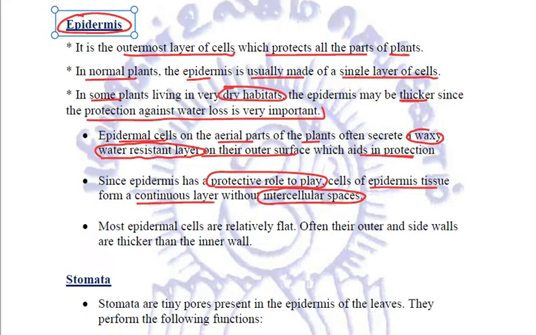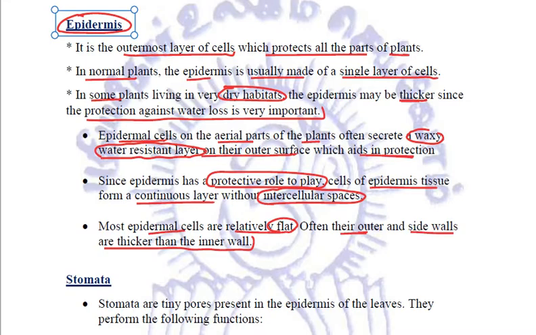Most of these epidermal cells are relatively flat, and often their outer and side walls are thicker than the inner walls. So this is all that we need to know about epidermis, especially in plants, right?